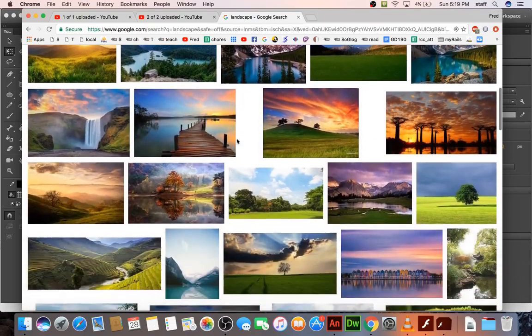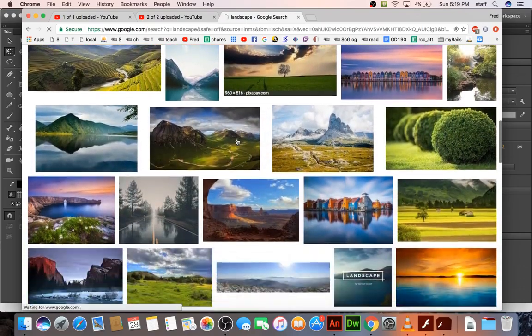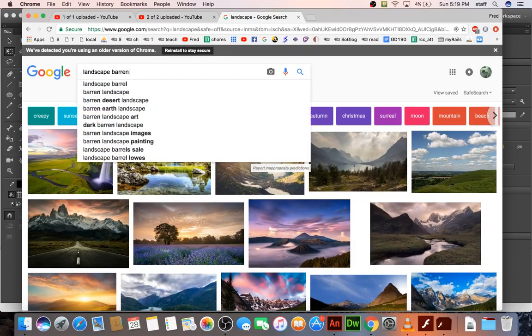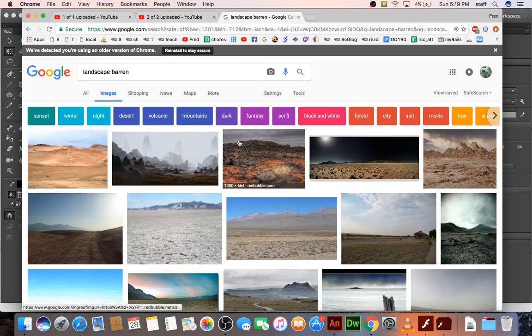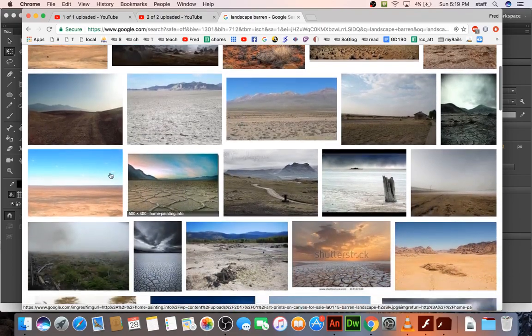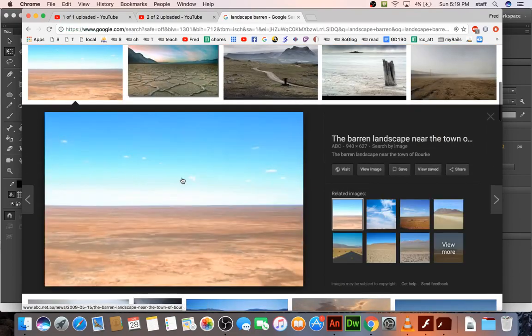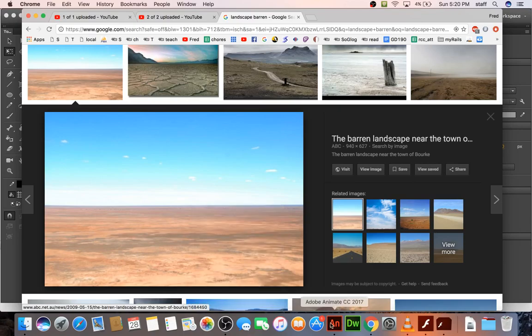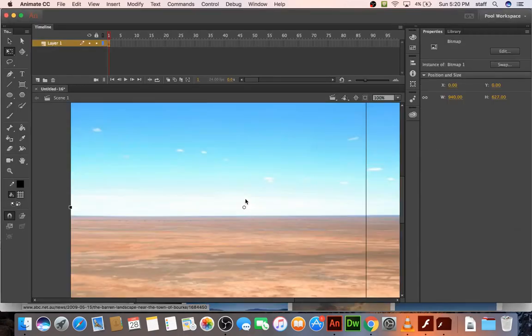How about a barren landscape? Yeah, something like this would be good. Something that's simple, that doesn't have any definitive landmarks. So I'm going to copy this, go over here and paste.